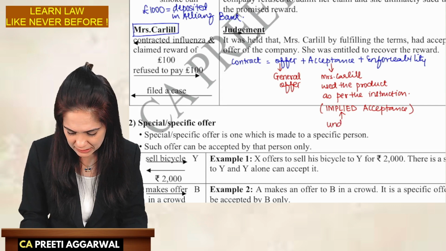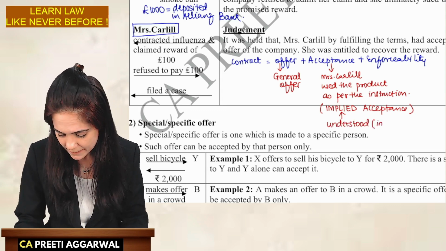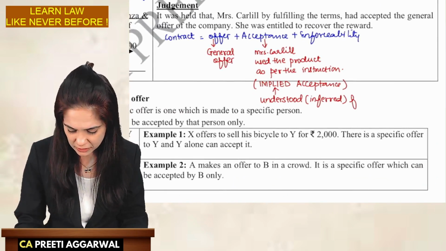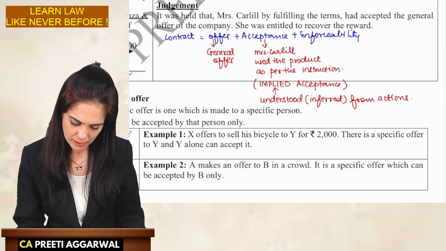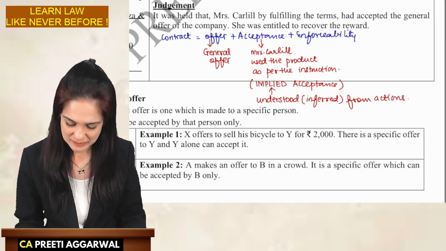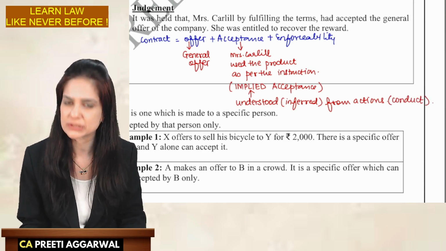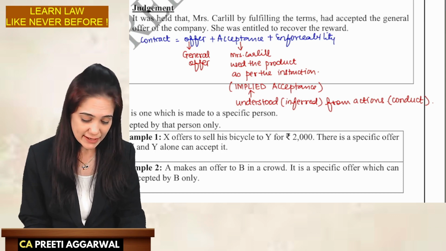Implied means it is understood. Better word for understood is inferred. We had discussed this if you remember. Inferred from action. Another word for action, conduct. See, this is how we keep revising the words, concepts. So, yes, there is acceptance, but I need enforceability also.